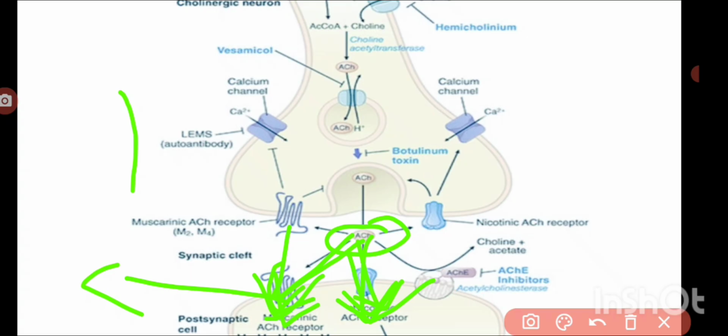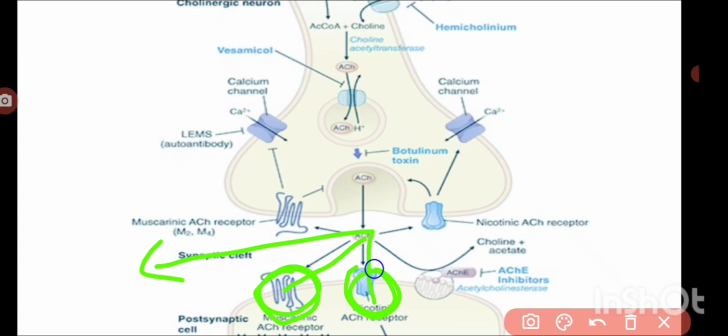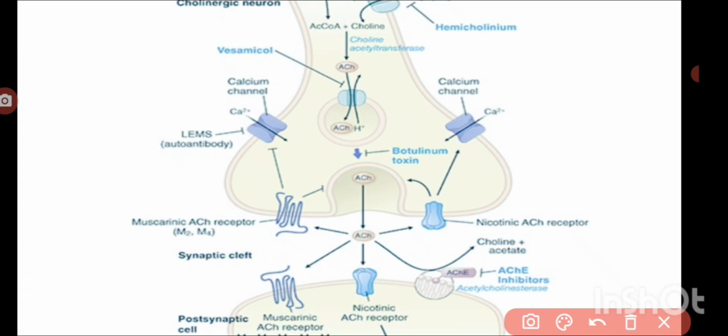Among the parasympathomimetics, some may directly act on these receptors. They have structural similarity with acetylcholine, directly act on these receptors and stimulate them. Some other drugs do not directly bind to the receptor, but act by increasing the availability of acetylcholine. If acetylcholine is more available, there will be more stimulation of these receptors, right? How does this happen? By preventing the degradation of acetylcholine, that is, by inhibiting acetylcholinesterase. These drugs are considered anticholinesterases.